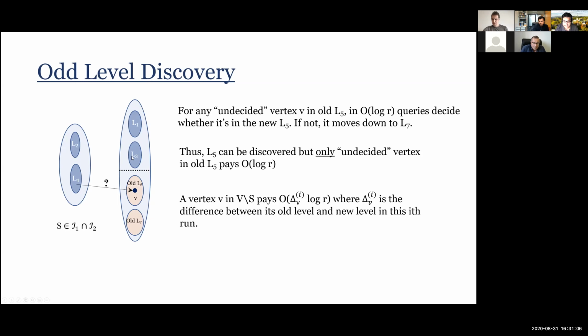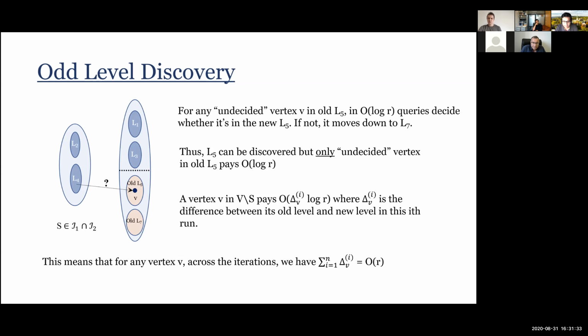So for example, this vertex V, if it's asked whether you are my neighbor by L4, and we find that the answer is no, then this vertex V will move to L7, and maybe it again finds the answer is no, it'll go to L9. But the number of times that we'll ask this question is going to be 9 minus 5 if it ends up in L9. So the difference of these levels is going to be the number of times a vertex is asked, are you my neighbor? Okay, so that's the second observation.